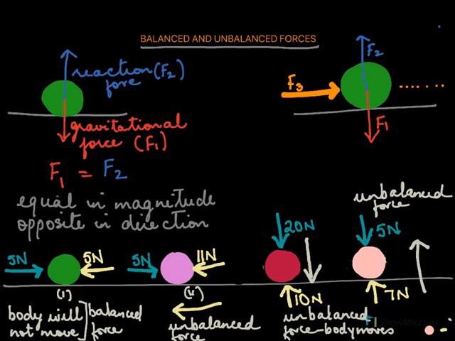So in all these examples we have seen, when a force is balanced, it is unable to move the body. But if the force is unbalanced, it's only then that the body moves. Although an unbalanced force moves the body, the balanced force is unable to move the body. But one thing the balanced force can definitely do is change the shape of the body. If I have a ball like this and I apply a strong force in both the directions, you'll definitely see that the body would have changed its shape. These are balanced forces, but they are able to change the shape of the body.